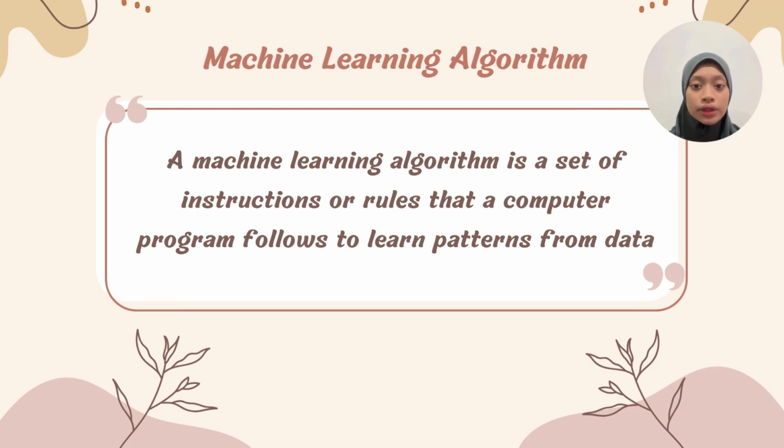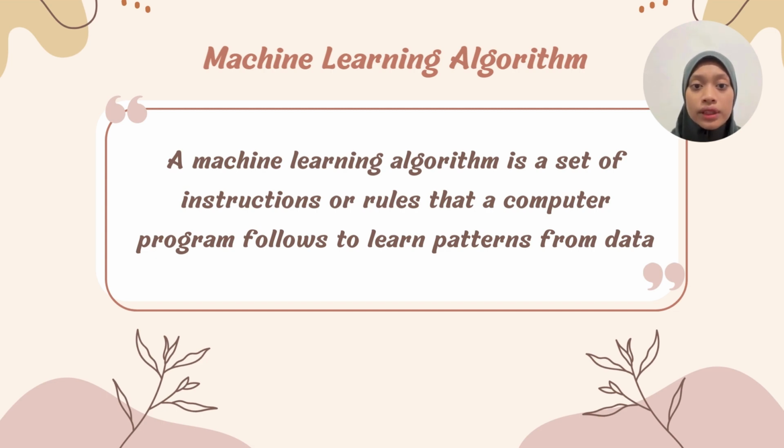A machine learning algorithm is a set of instructions or rules that a computer program follows to learn patterns from the data. In the context of machine learning, algorithms are used to enable computers to make predictions, decisions, or uncover patterns without being explicitly programmed for the specific task. The goal is for the algorithm to learn from the data and improve its performance over time.